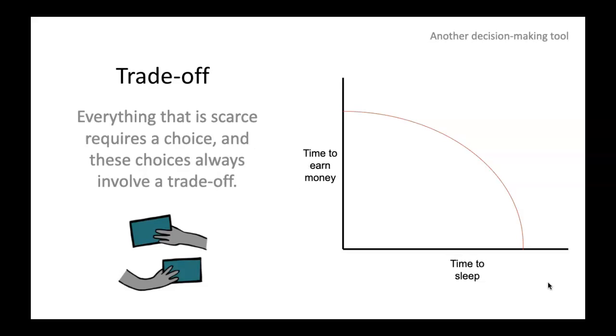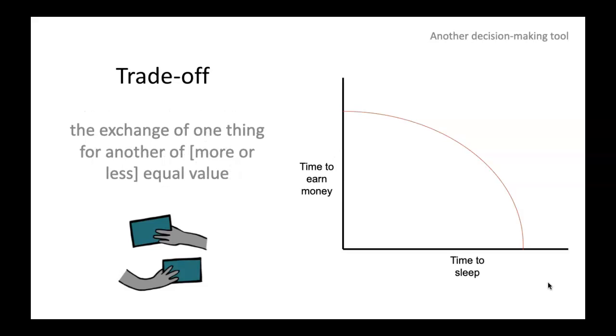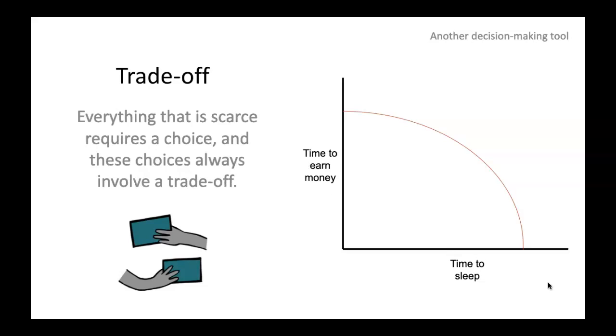So, for example, you have time and you have time to earn money or time to sleep. You need sleep or you'll literally go insane, but you also need money or you won't have a place to live. So these are items of relatively equal value. They're both very important for survival, but sometimes we have to trade them off. Sometimes we have to go to work instead of being able to take that nap we really want to take. And that's an example of a trade-off.